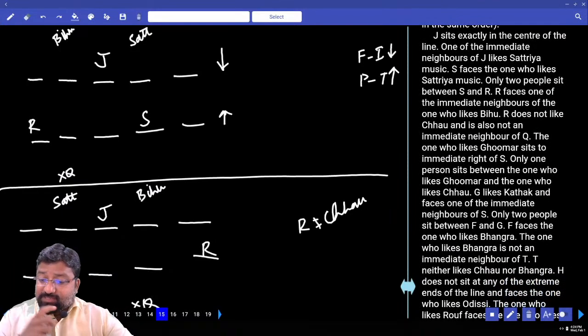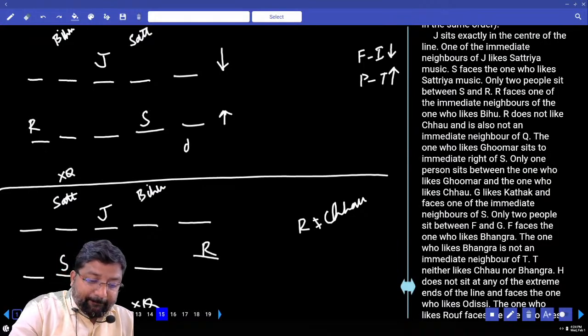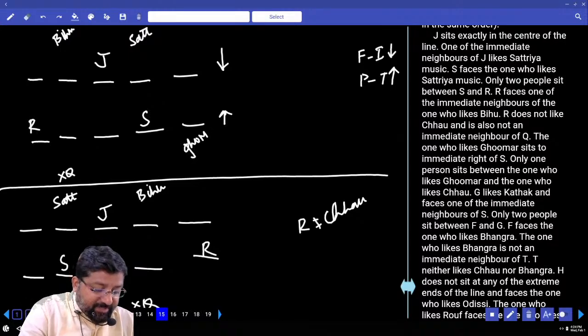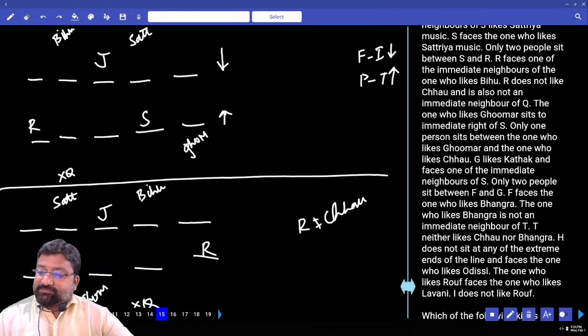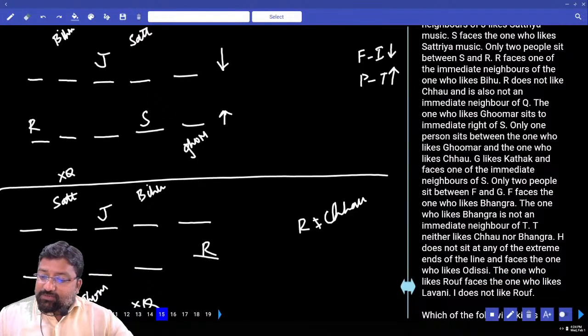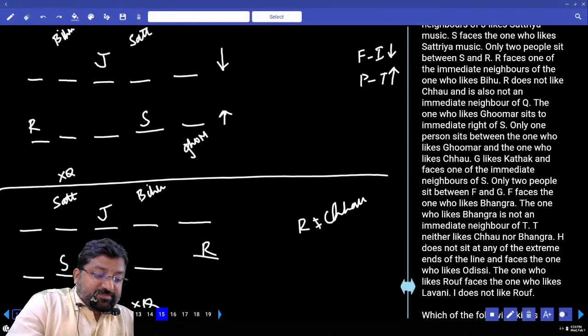The one who likes Goomer sits to the immediate right of S. Goomer sits to the immediate right of S. Next, only one person sits between the one who likes Goomer and the one who likes Chow. Only one person sits between Goomer and the one who likes Chow.